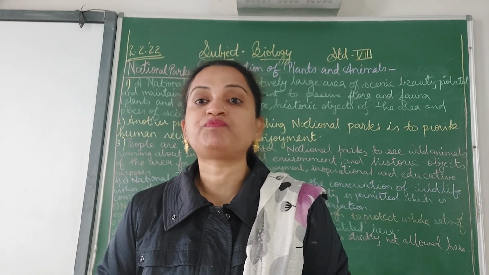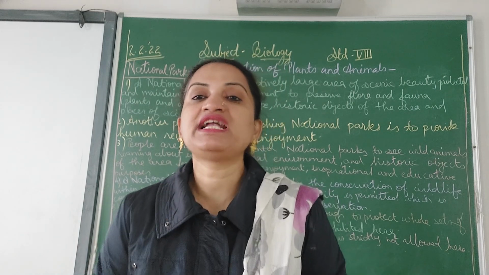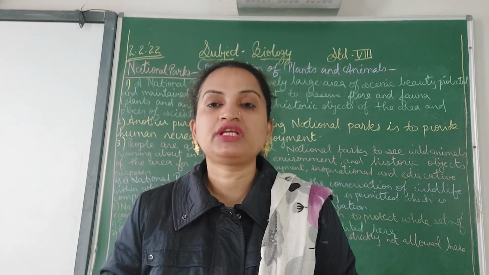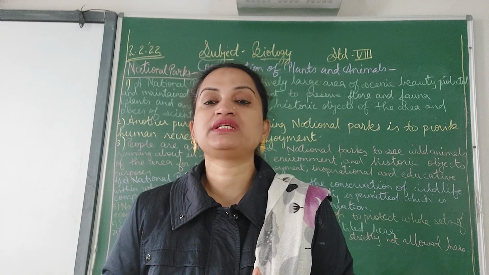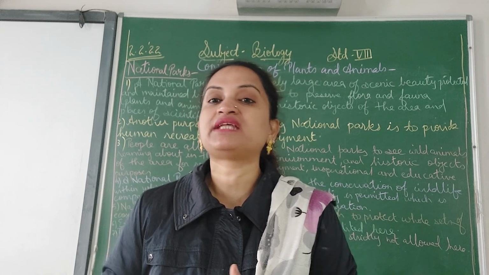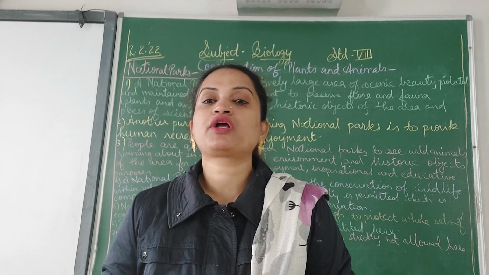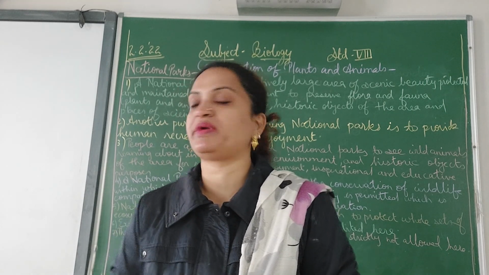All these activities are strictly prohibited in this area, because national parks are the best examples of conservation of nature and wildlife, which is maintained by the government.